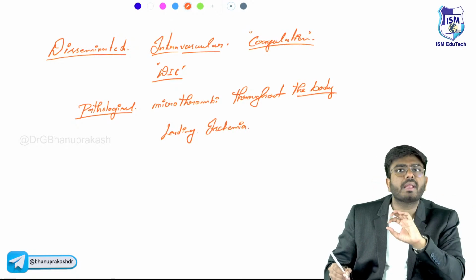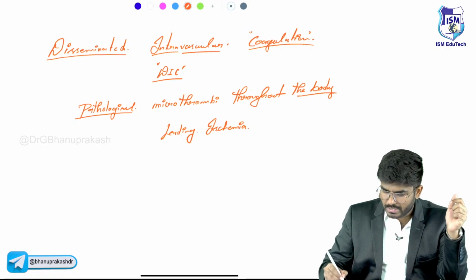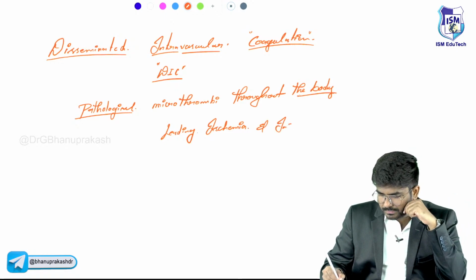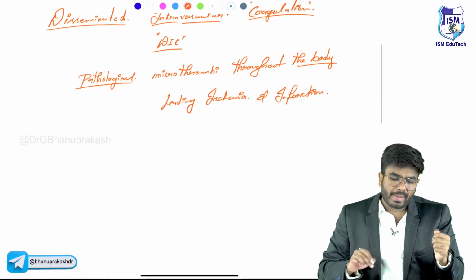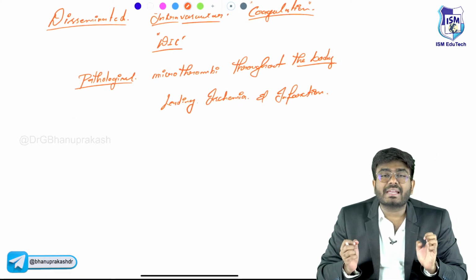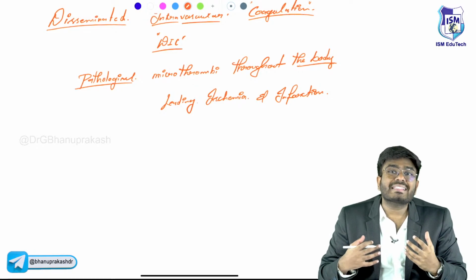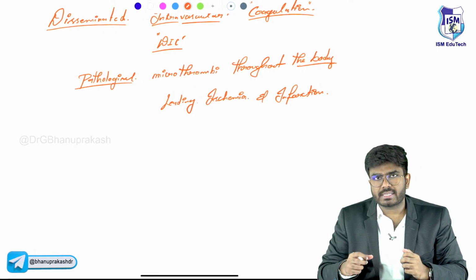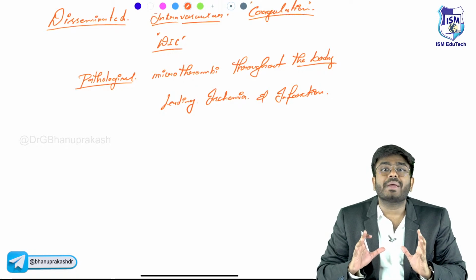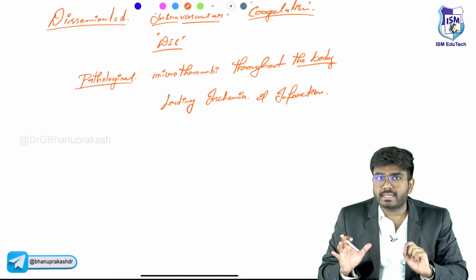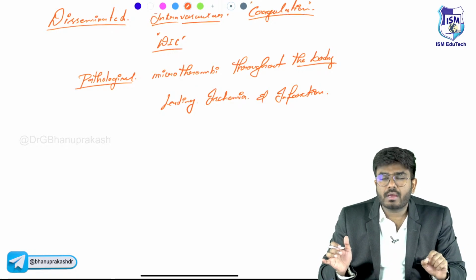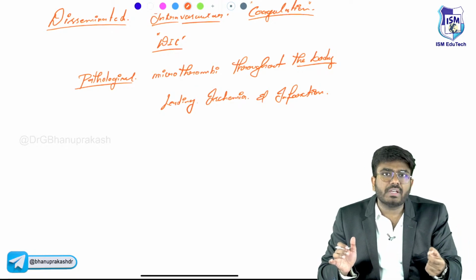Ischemia means decreased blood flow because of this microthrombi, ischemia and infarction. So pathologically in this condition there is activation of the clotting cascade, which results in platelet microthrombi throughout the blood vessels, multiple places. So that is leading to decreased blood flow, that is ischemia, leading to infarction of the tissues.